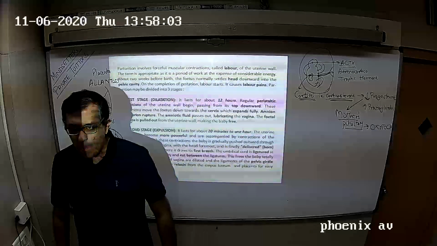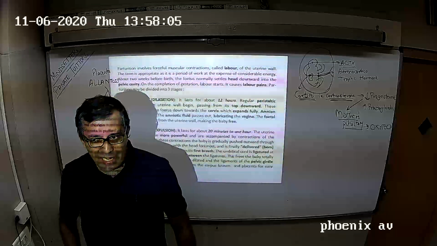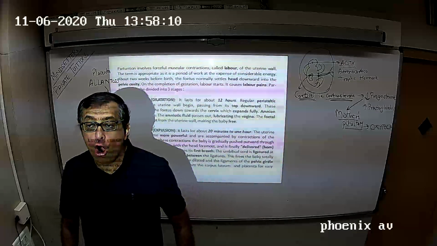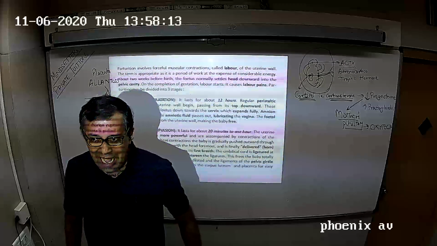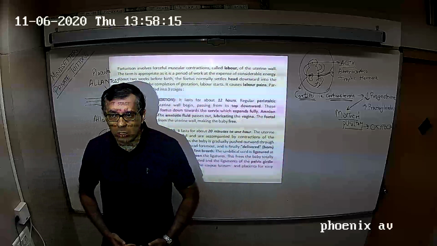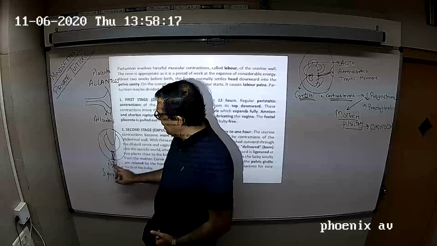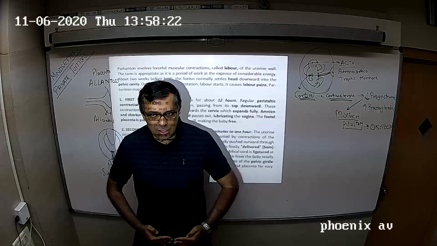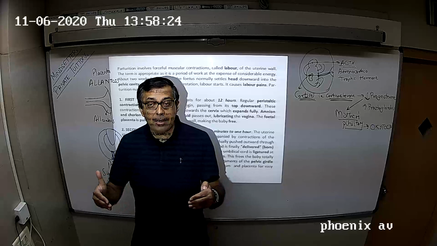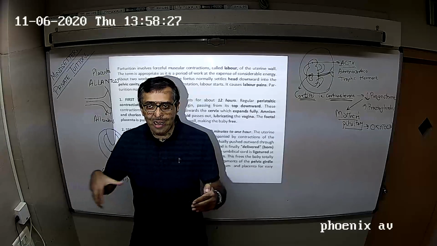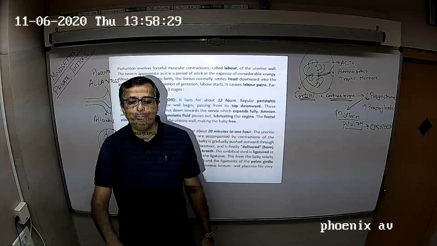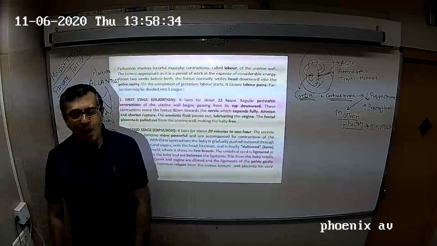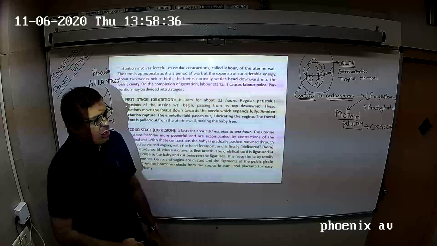So, anything to help here? I hope you remember, we have done it today itself. The ovary and the placenta give out the hormone called relaxin, and relaxin will act on the pubic symphysis cartilage and will stretch the pubic symphysis, so the pelvic cavity becomes wider in diameter and the fetus can nicely be passed out. What is the second stage called? Stage of expulsion. So this is how expulsion happens.